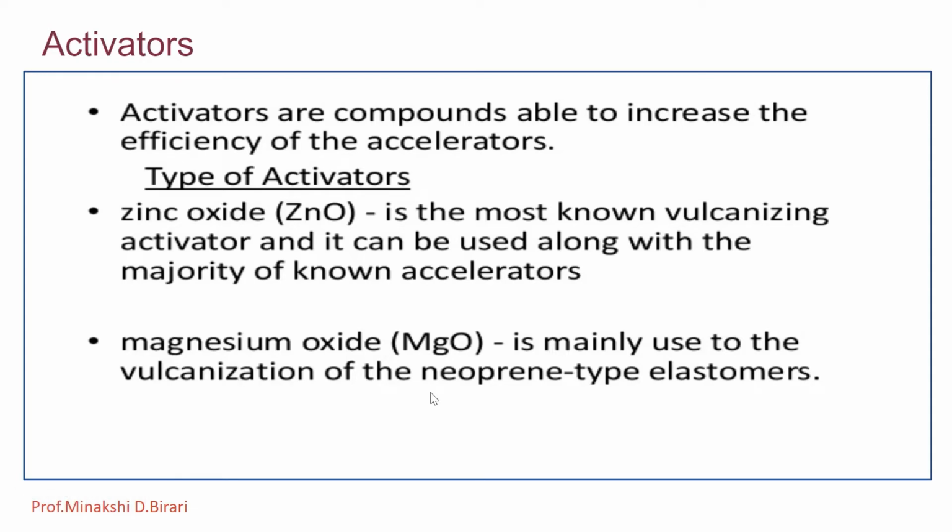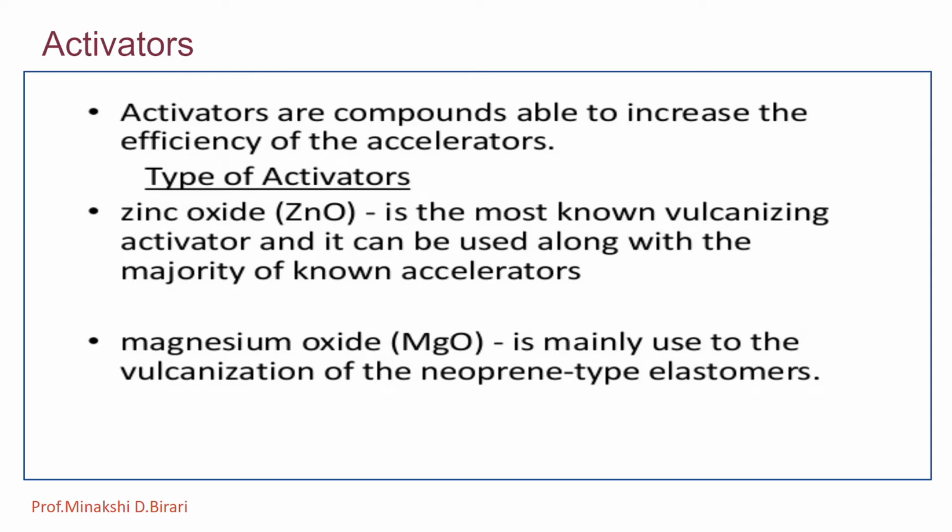So 0.5% of zinc oxide is added, which acts as a filler and increases the effectiveness of the accelerator, and also gives a superior product. Also magnesium oxide, MgO, is mainly used in the vulcanization of the neoprene type elastomers.